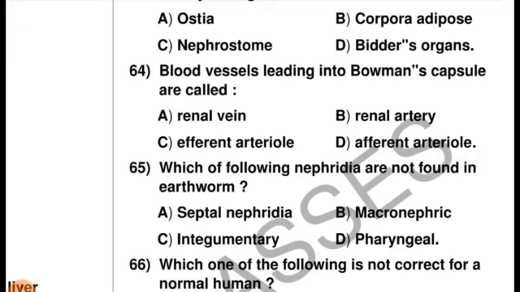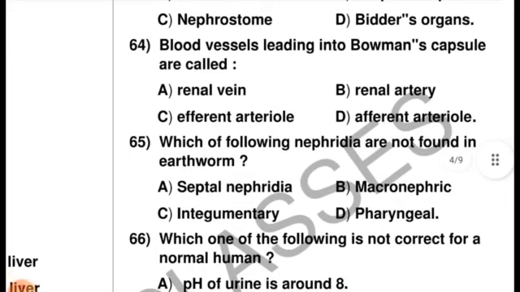The blood vessels leading into the Bowman's capsule are called the afferent arteriole, which comes into the Bowman's capsule. The vessel which goes out from the Bowman's capsule is considered the efferent arteriole. Leading means coming into the Bowman's capsule, and because of this the right option is option D.